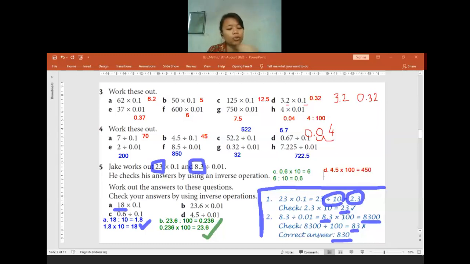So now when we do inverse operation to check, we do 450 divided by 100, the answer is 4.5. It's already go back to the question, so it means the answer for question D, when we have 450, it's already correct. Is there anyone having any questions so far, or my explanation is confusing?